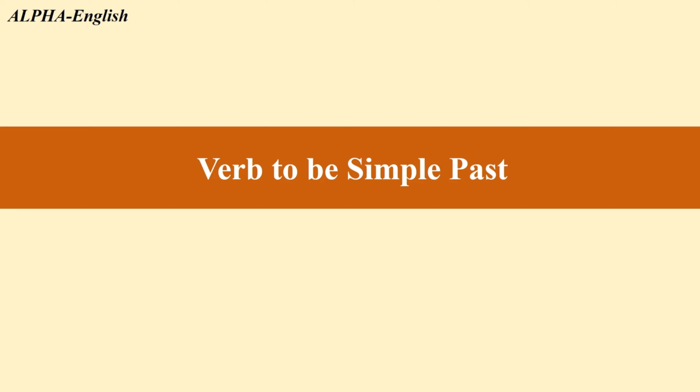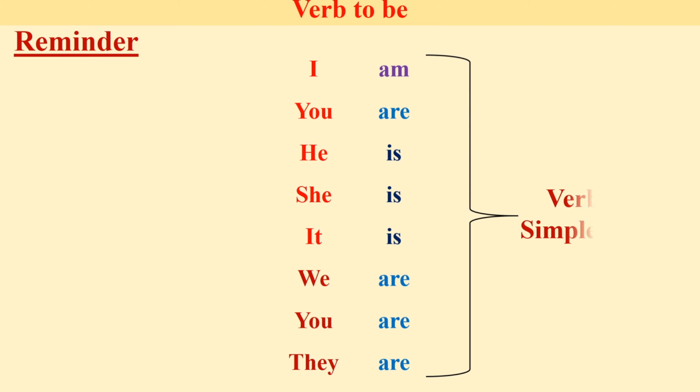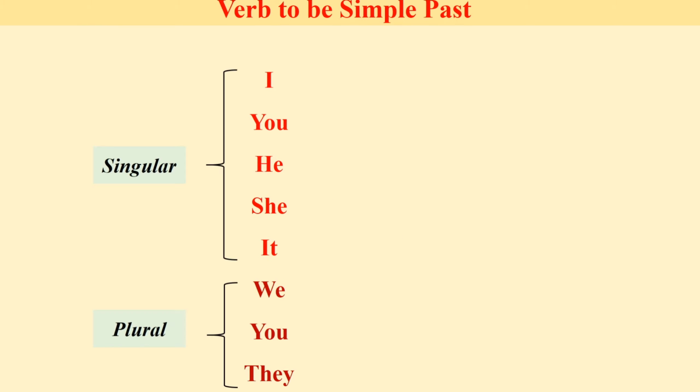Verb to be, simple past. First, let's have a review of the verb to be. I am, you are, he is, she is, it is, we are, you are, they are. Okay, so this is the verb to be in the simple present. Okay, remember, in the simple present.